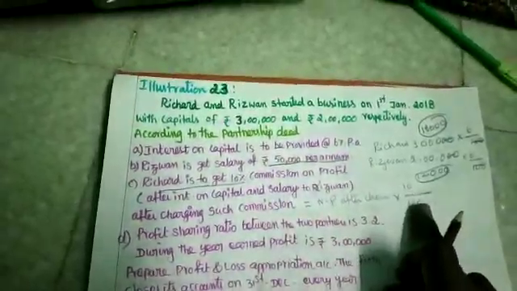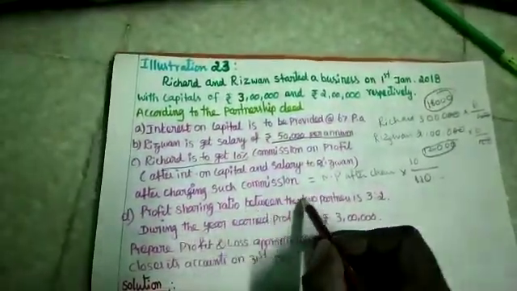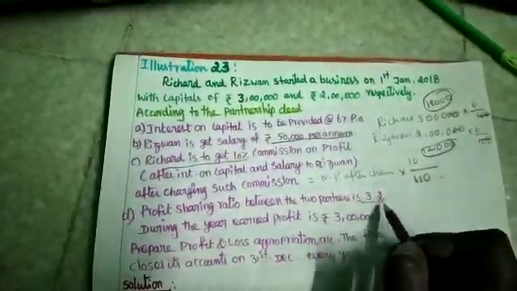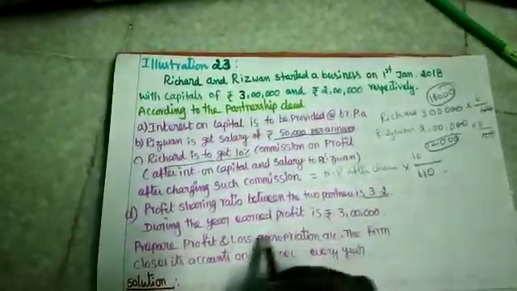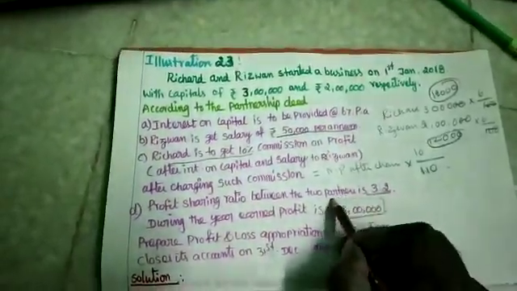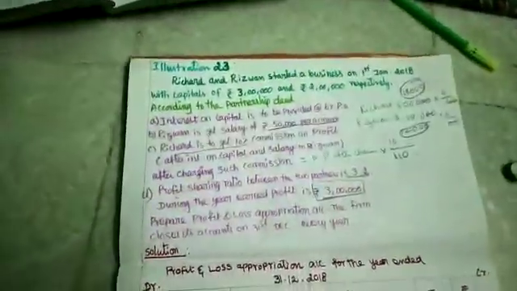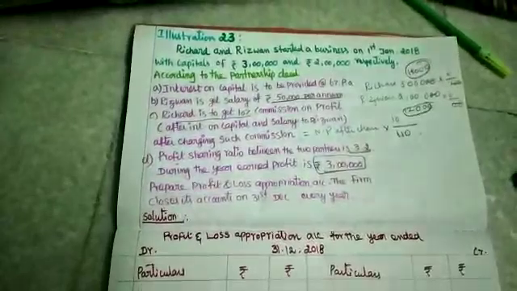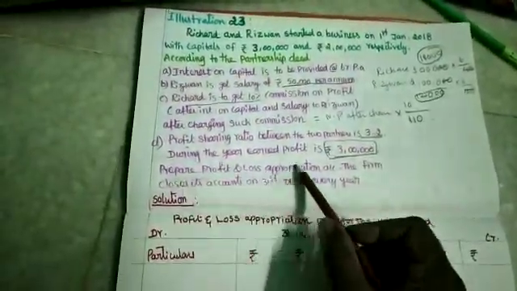What is the amount? We have to calculate it by preparing the profit and loss appropriation account. The profit sharing ratio between the two partners is 3:2, that is 3 by 5 and 2 by 5. During the year, the earned profit is 3 lakhs. So what they mean is, total earned profit is 3 lakhs. The net profit from the profit and loss account is transferred to the profit and loss appropriation account. Prepare the profit and loss appropriation account.